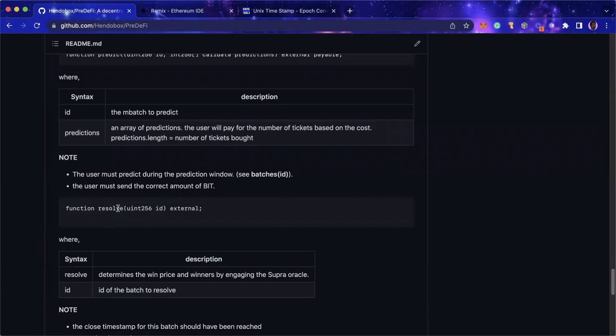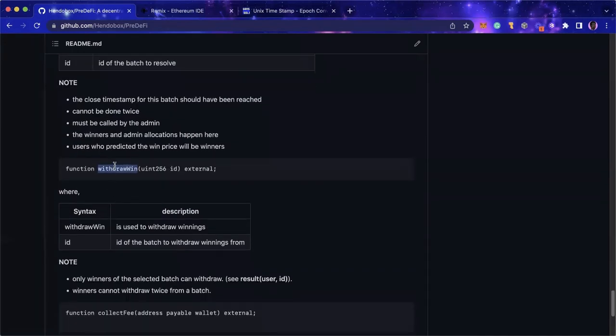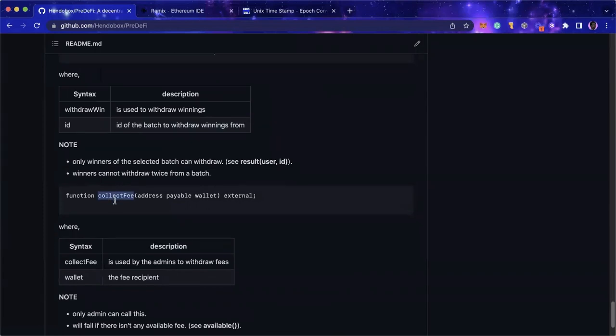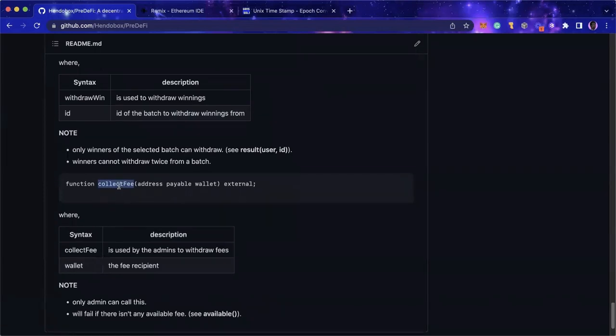Ideally, moving forward after this hackathon, I intend to use the likes of OpenZeppelin Defender or Chainlink Keepers or Gelato to ensure that this particular method is called on a particular timestamp, so that it matches the closing time. Then withdraw win: whoever wins a round can withdraw the win. And then collect fee: this would be for the protocol admin to collect fees that have been incurred from different rounds.